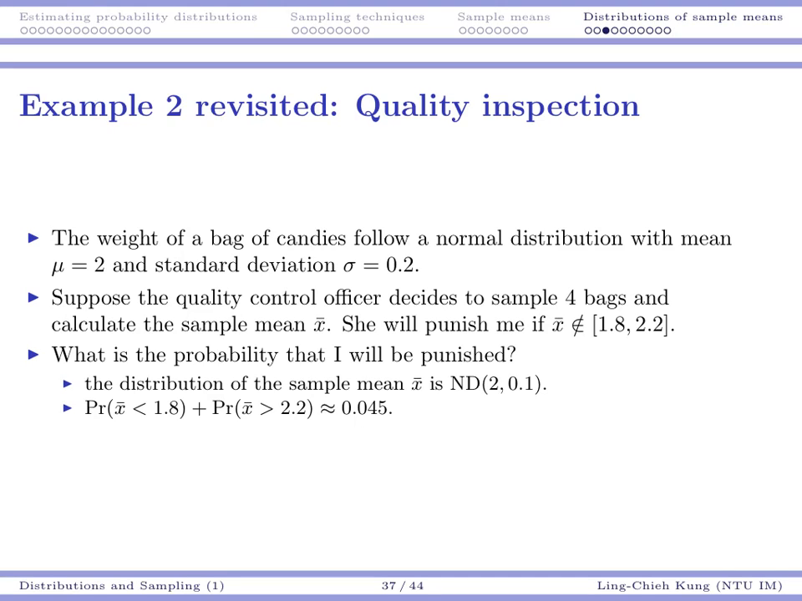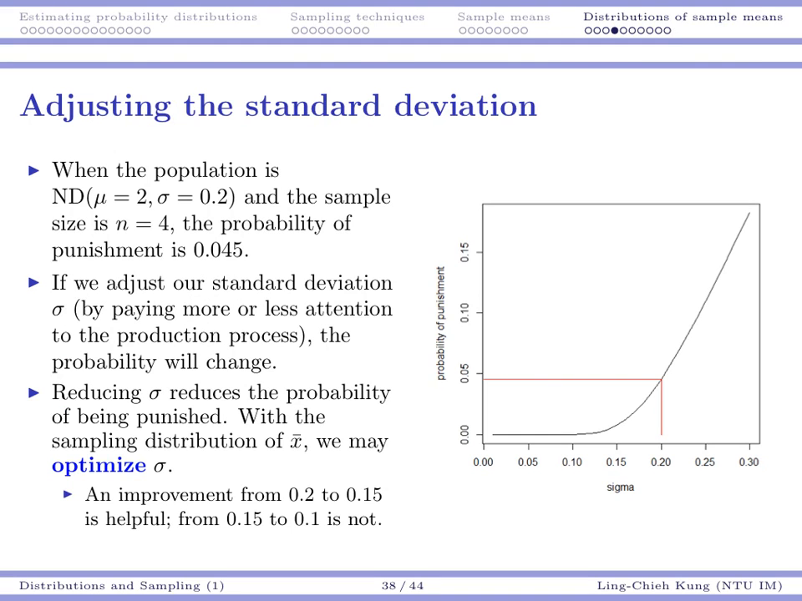Please keep in mind that we can do this calculation because we know the distribution of x bar. Knowing only the mean and standard deviation is not enough. And knowing that x bar is normal is also not enough because we still need the mean and the standard deviation. So we need to combine all this information so that we can do this calculation.